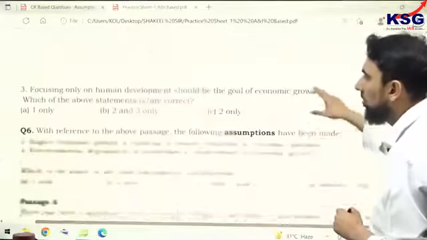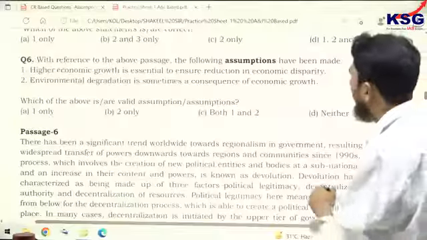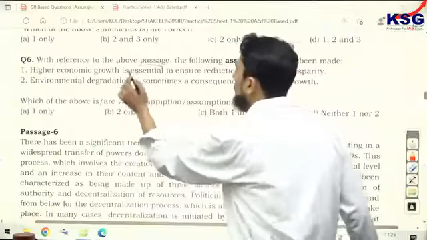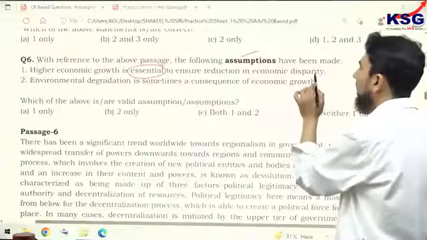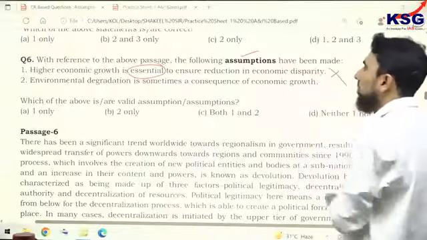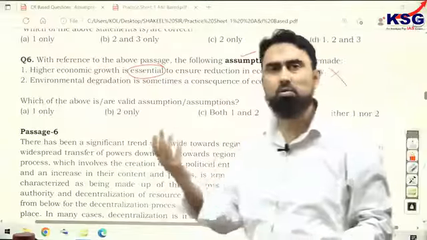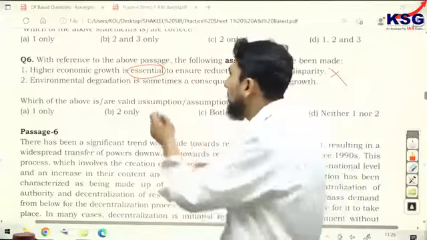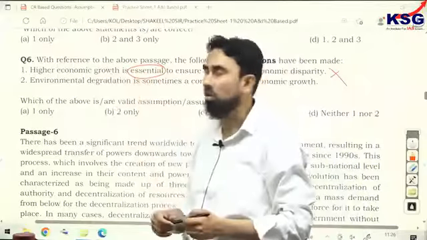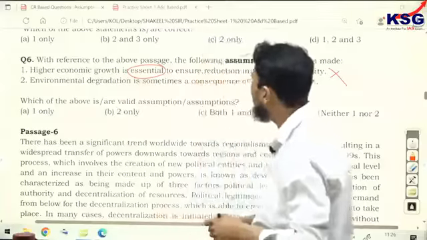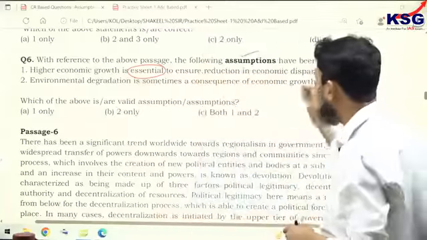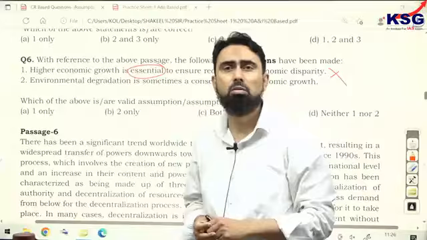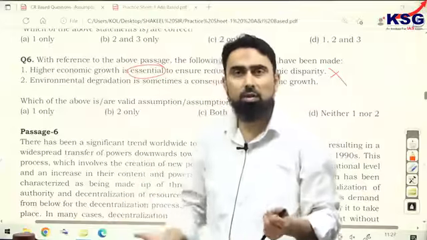So question number 6 was easier. Dear, assumption, the idea of the author you have understood. It says higher economic growth is essential to ensure reduction in economic disparity. Now this is not coming from the passage. As a GS student you may think so. However, the passage does not give you sufficient data. Essential means that without it, it cannot happen. So it means that reduction in economic disparity cannot happen without higher economic growth. Who knows? Is it given in the passage?